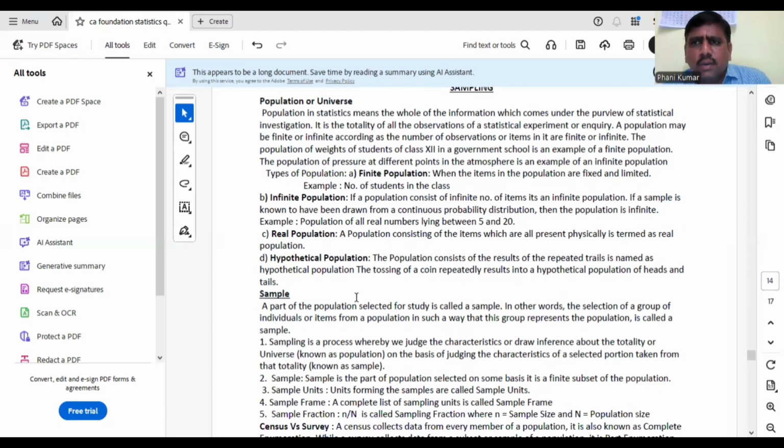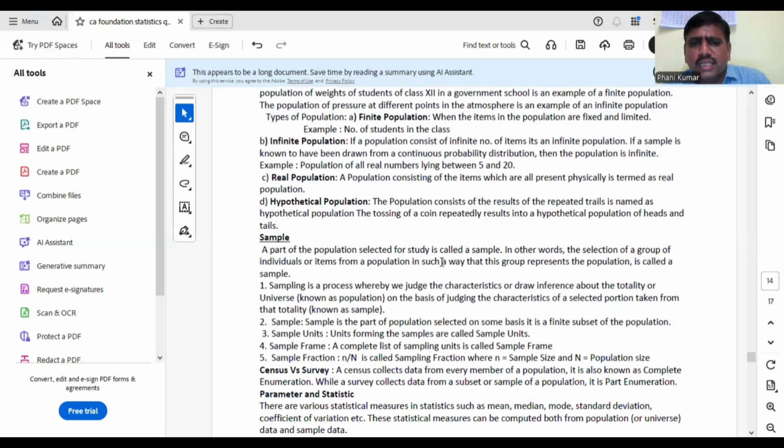Next, sample. Population is a large quantity. If we are not able to study the whole quantity, then we draw a small part from it. That is known as a sample. A part of the population selected for study is called a sample. In other words, the selection of a group of individuals or items from a population in such a way that this group represents the population is known as a sample. A sample is always finite. Sampling is the process of drawing a sample from the population. If you are drawing a sample from a population, that is known as sampling.